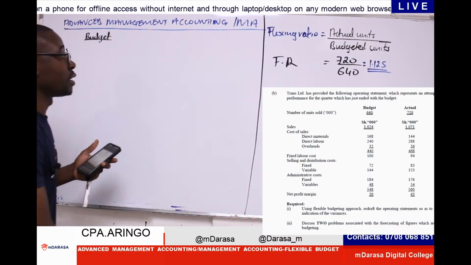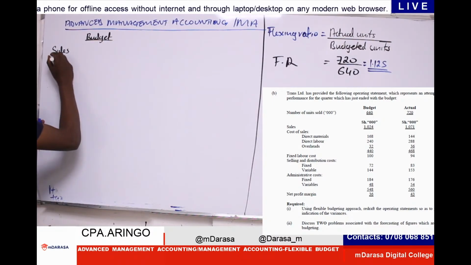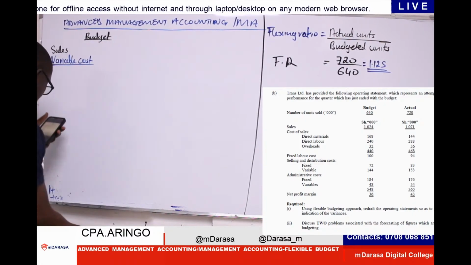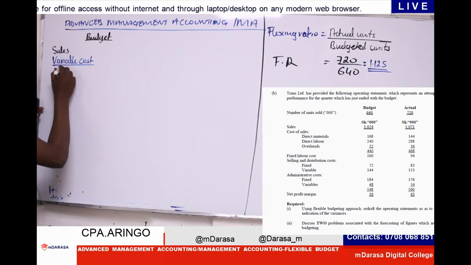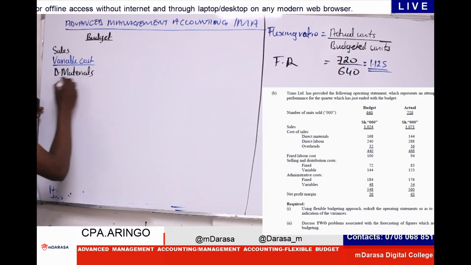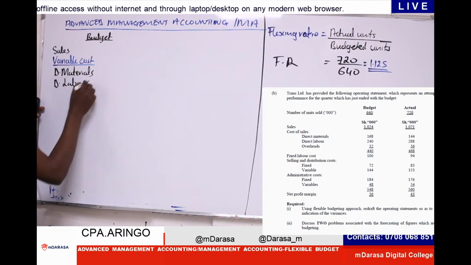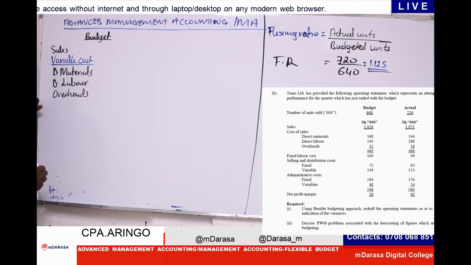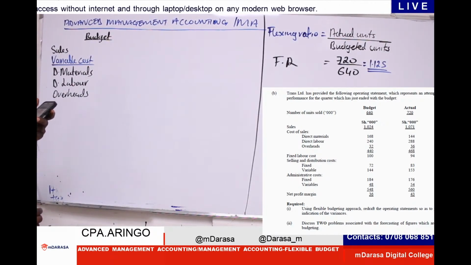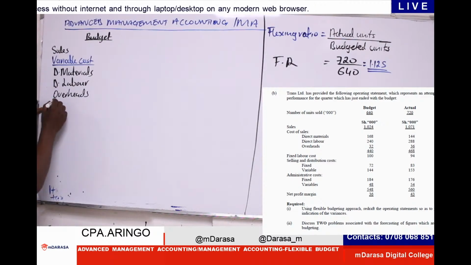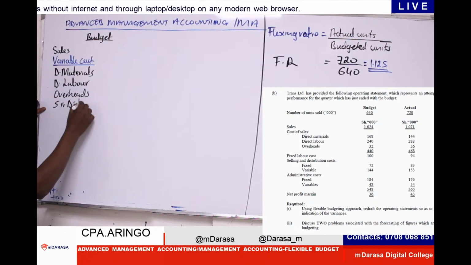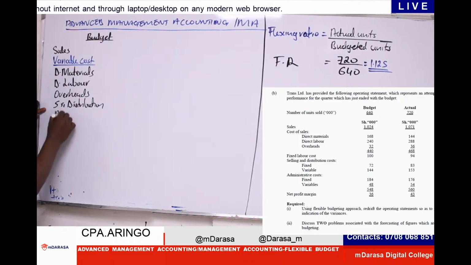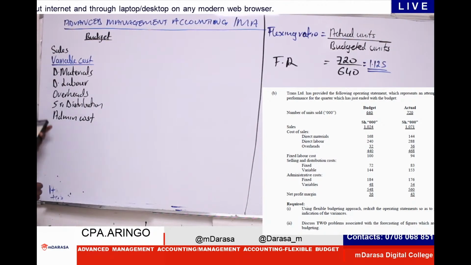They entail direct materials, direct labor, overheads, selling and distribution costs, and admin costs. These are simply our variable component.